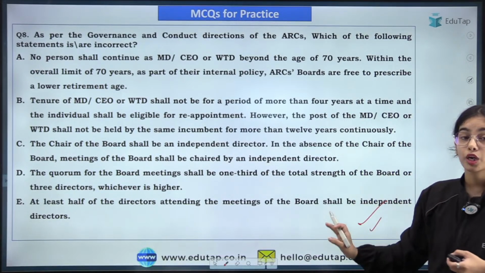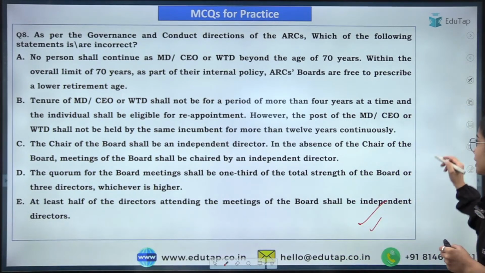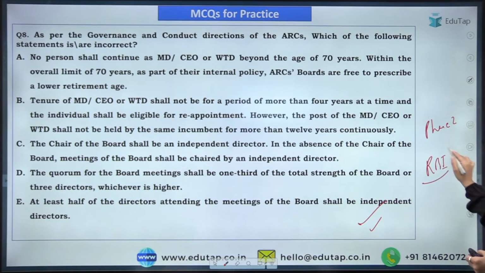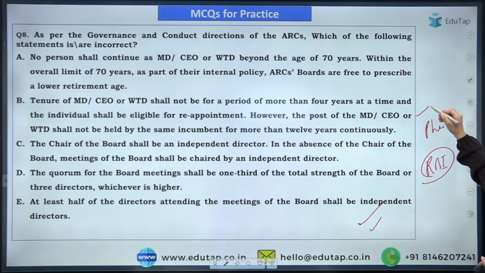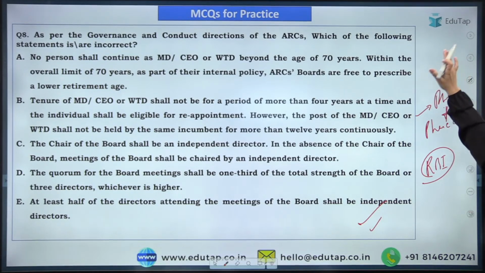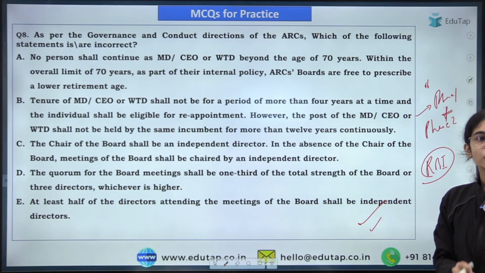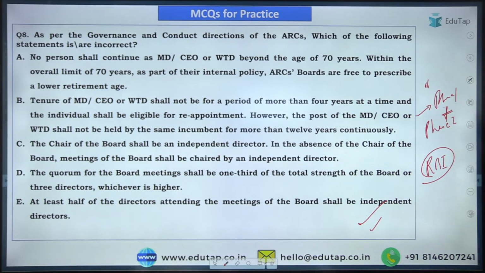Now coming to a question. In the phase 2 of the RBI Grade B examination in the previous year, in the RBI Grade B 2023 examination, there was a statement based question from the governance rules. Such a question can come in phase 1 now, or it can come in phase 2. That is, the governance rules have been given for the asset reconstruction company. So you need to have the basic idea here. What are the governance and conduct directions for the ARCs, for the asset reconstruction companies?